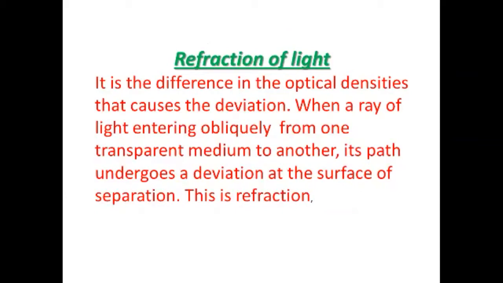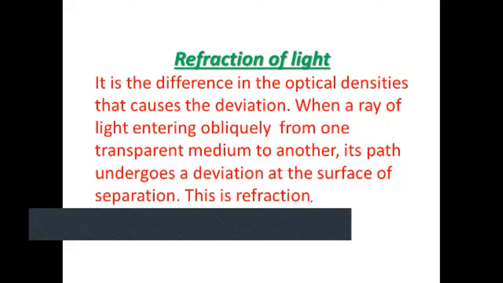That is, a ray of light enters obliquely from one transparent medium to another medium. Normal passing of light does not cause refraction. Oblique entering of light causes refraction, which forms the deviation of that light, and this deviation occurs at the surface of separation. This is the definition of refraction of light.